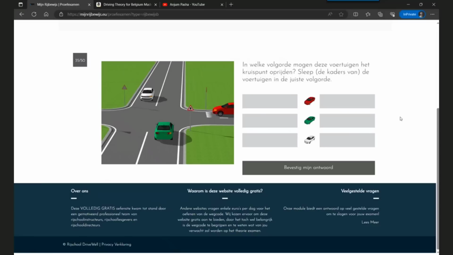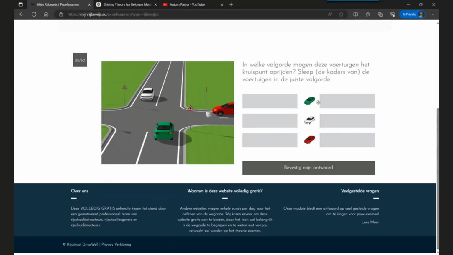Again, arrange the vehicles in the order in which they are allowed to enter the junction. So clearly, like last time, in this case also the red car will be the last one. Why? Because it has shark teeth, so it has to wait and give priority to all the other cars. Now, between white and green, pay attention to the indicators. Green is turning right, white is turning to its left.